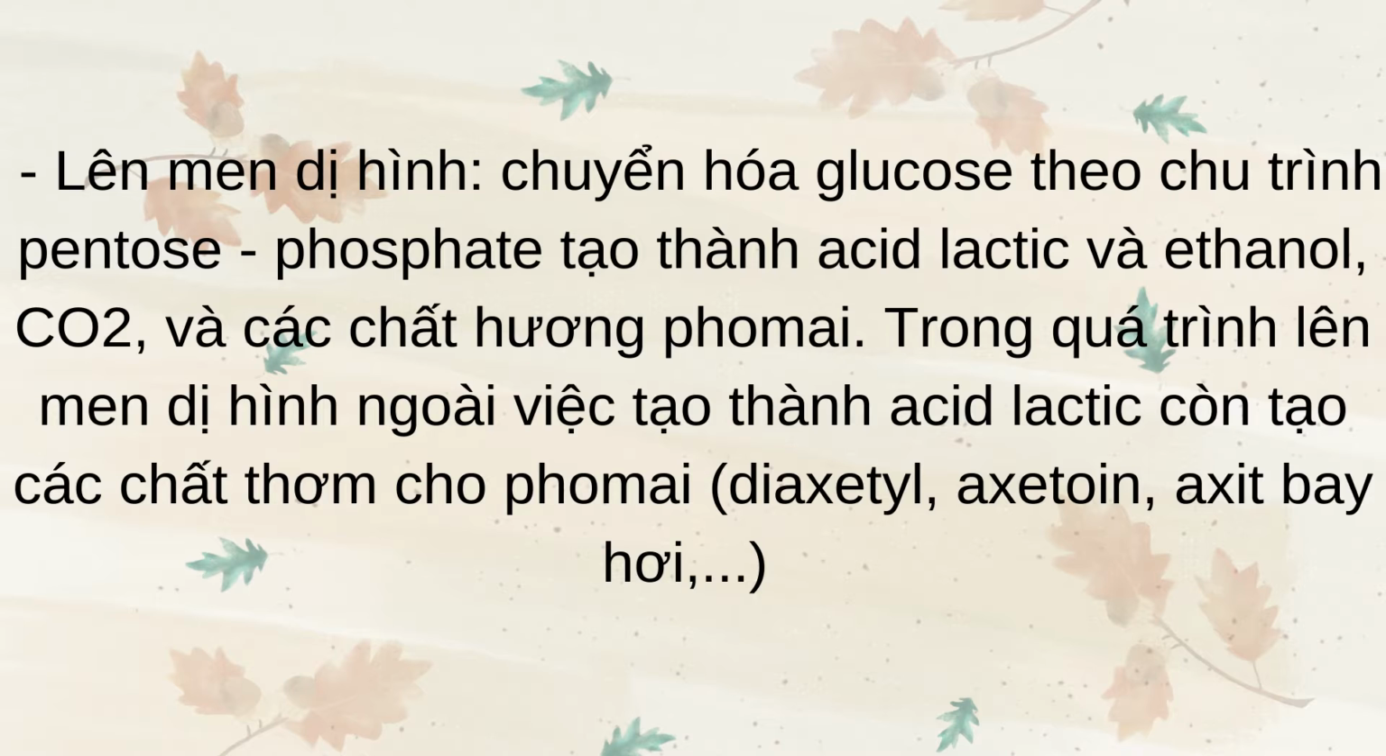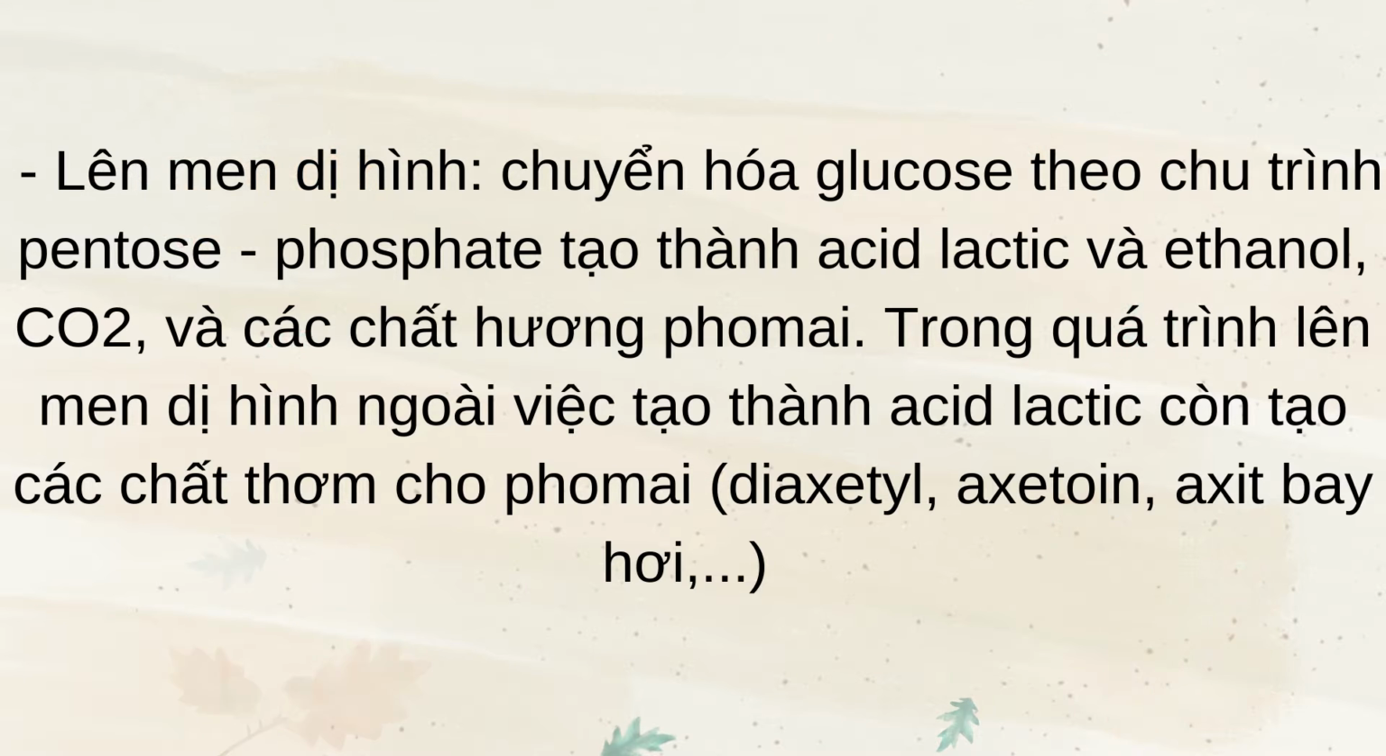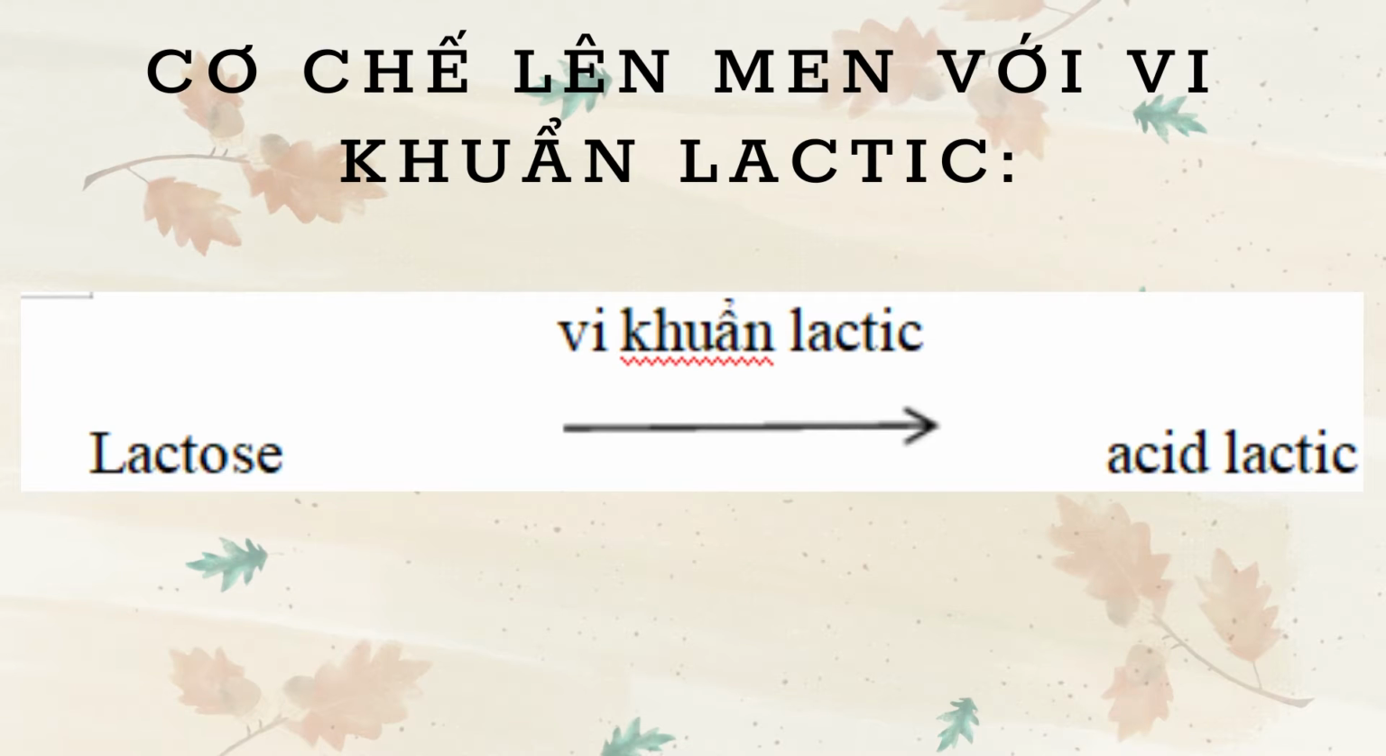In the process of heterofermentation, beyond creating lactic acid, it also creates aromatic compounds for cheese: diacetyl, acetoin, and acetic acid. The mechanism of fermentation with lactic microorganisms: lactose becomes lactic acid, which reduces the pH of milk to make casein precipitate.